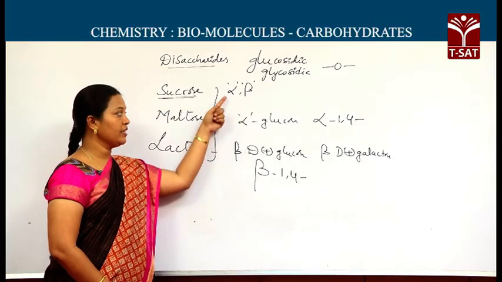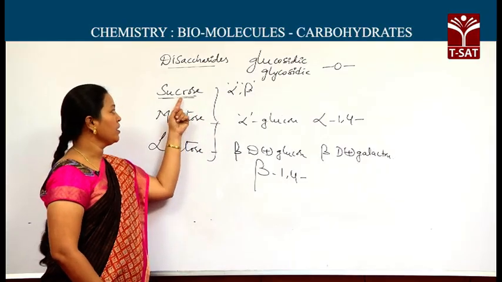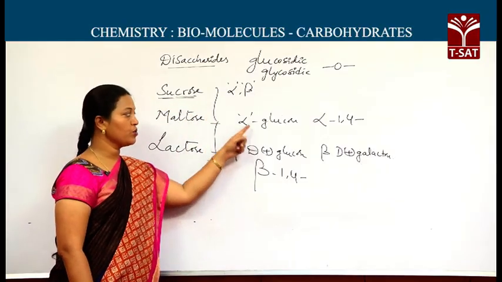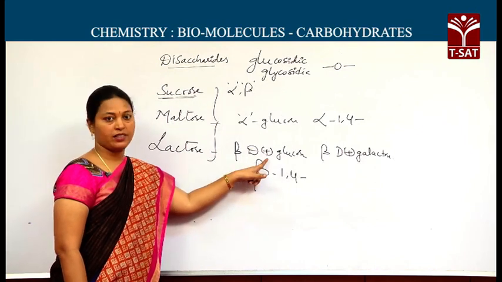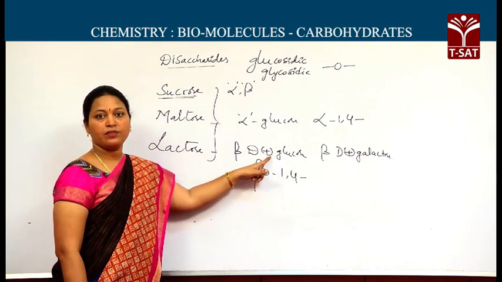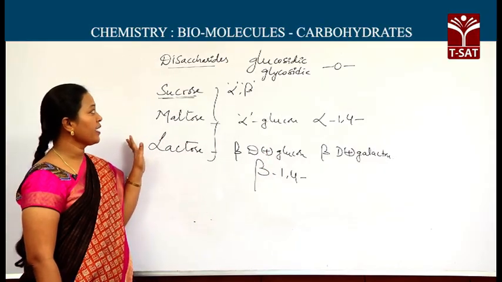Of course, in these three, glucose units are present. You have to be particular: in sucrose and maltose, alpha glucose units are present, but in lactose, beta glucose is present. Beta glucose is nothing but C1 with OH group at the left side. This is regarding the disaccharides.